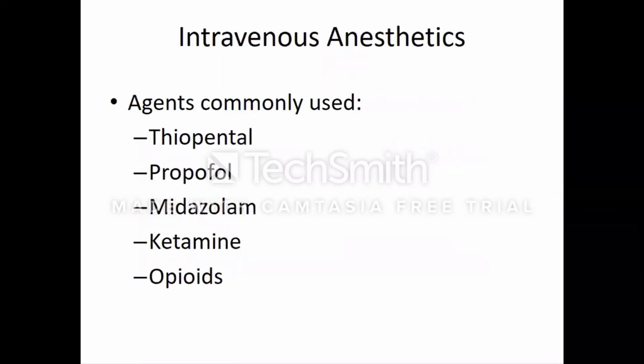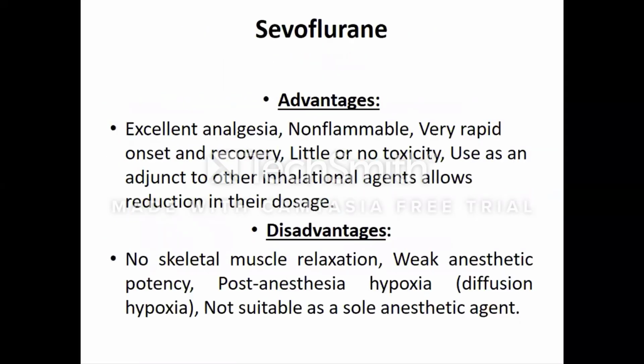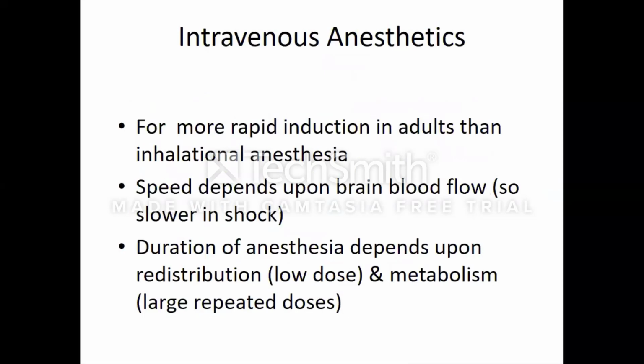Now we will be starting with why intravenous anesthetics are used. Why do you have to give anesthetic by IV route? You have to give that anesthetic by IV route to achieve a rapid, immediate concentration in the circulation, so that rapid induction can take place. And that is why you give the drugs by IV route, to speed up how fast they will move into the brain.